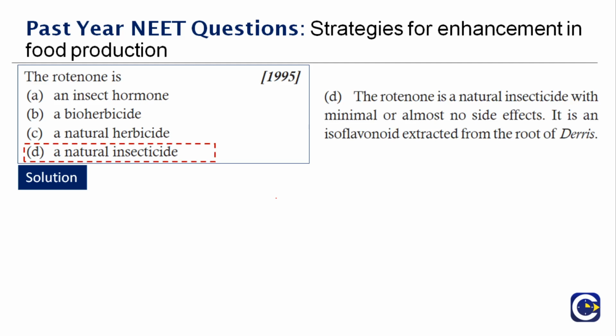If you want to know more about what this Derris actually is, maybe I can add a few points here so that you should not stammer. They've said it is the root of Derris, right? This Derris is a genus of leguminous plants. Since they have mentioned it clearly, it's a root. So this is a leguminous plant which is found in Southeast Asia and the southwest of Pacific Islands, including New Guinea.